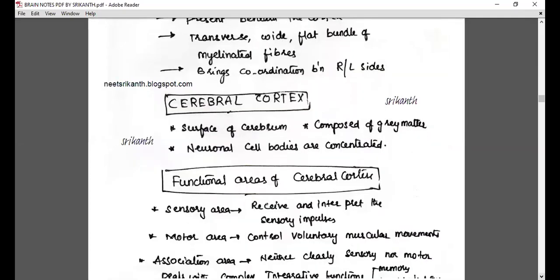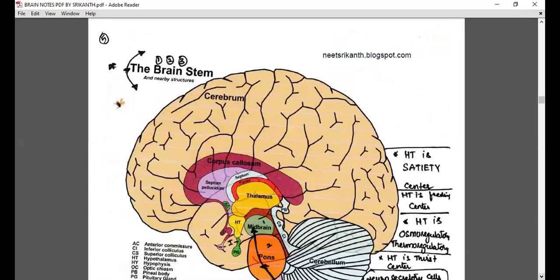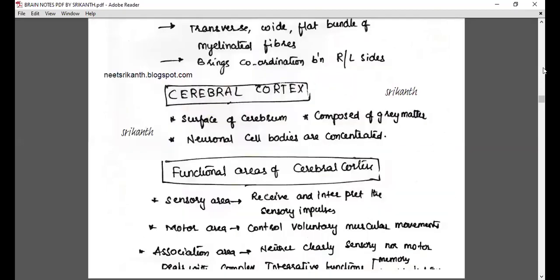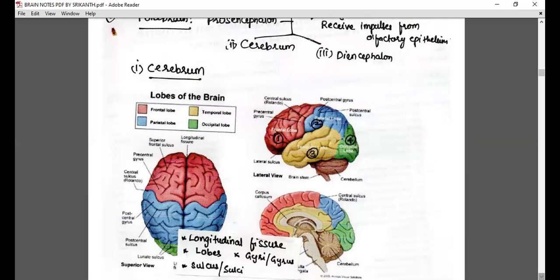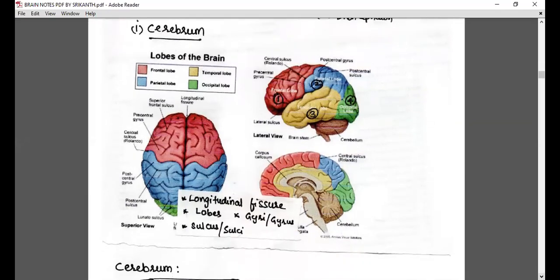Okay, so let's talk about more areas of the cerebrum. We discussed the total areas of the cerebrum. One is the lobes of the cerebrum, and we said the cerebrum itself has two halves, the cerebral hemispheres. We discussed the lobes of the cerebrum, and gyri, sulci, and the longitudinal fissure.